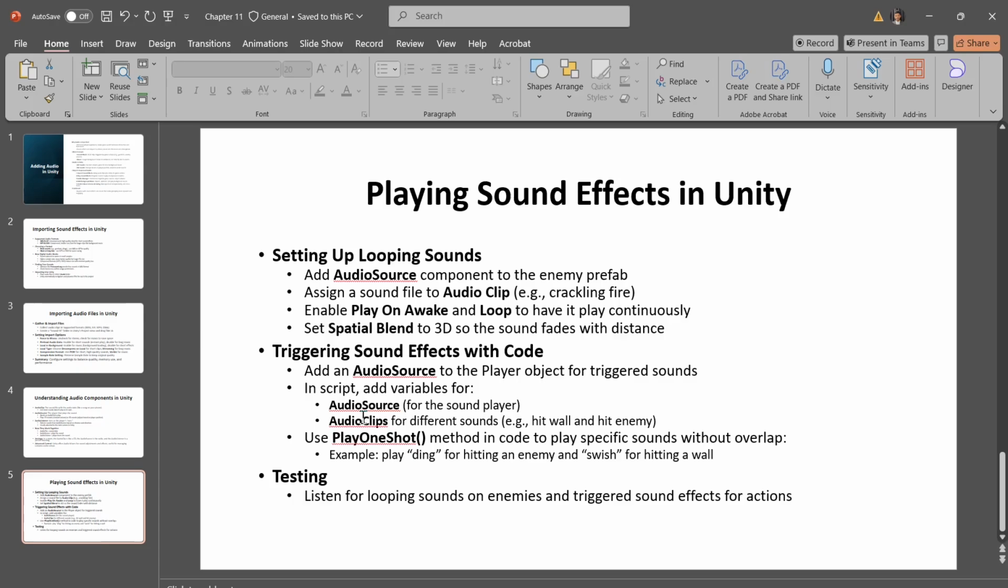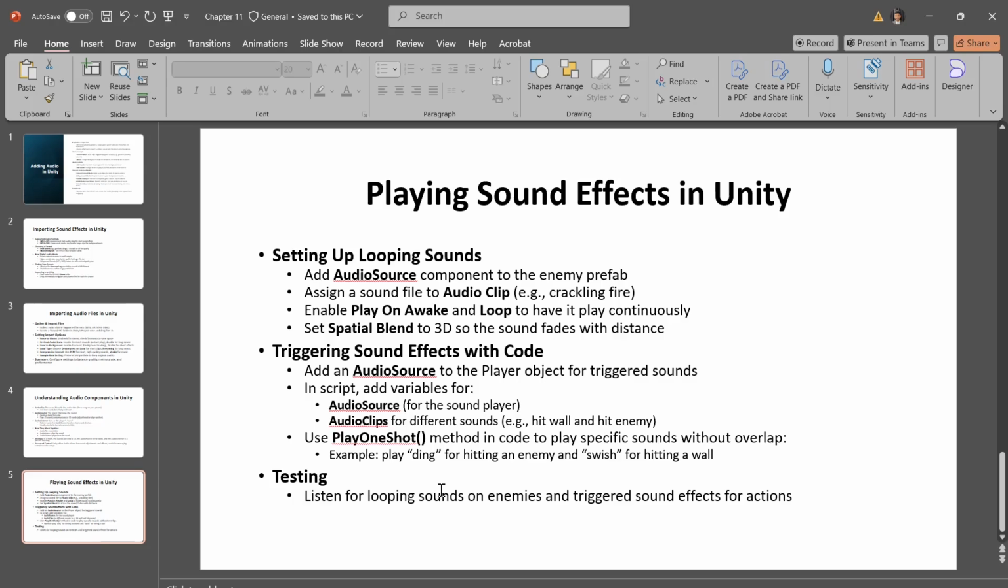This approach is ideal for sounds that should loop, like background noise or ambient sounds tied to a specific location or character. The next step is triggering sound effects with code. Now we'll learn to play sound effects in response to specific actions like shooting. This will involve using an audio source on the player object, then controlling which sounds play through code.